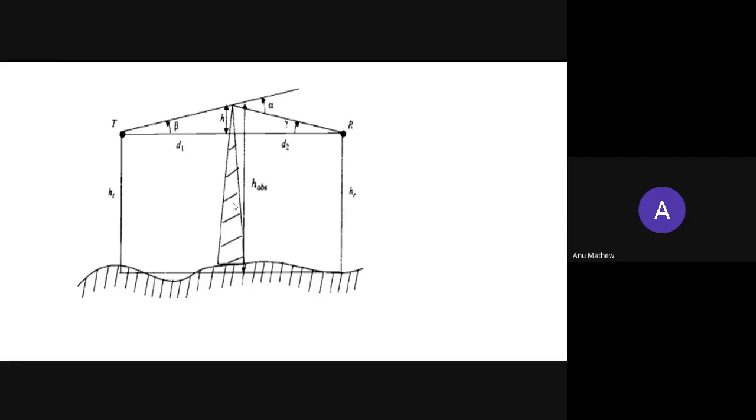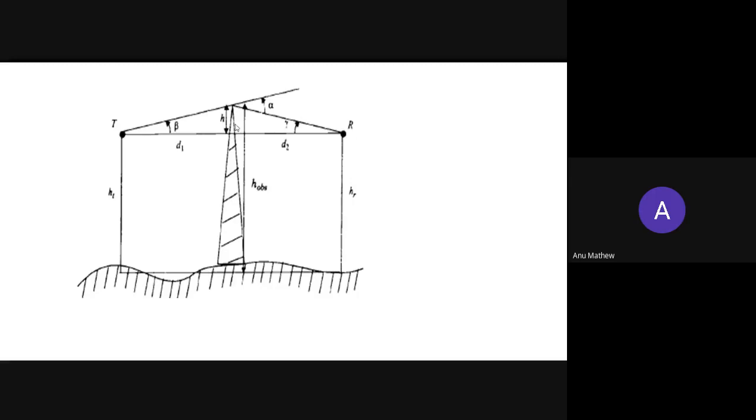Here the transmitter and receiver are separated at a distance of D1 plus D2. For analysis purposes, we are considering that there is an obstructing screen of effective height h.